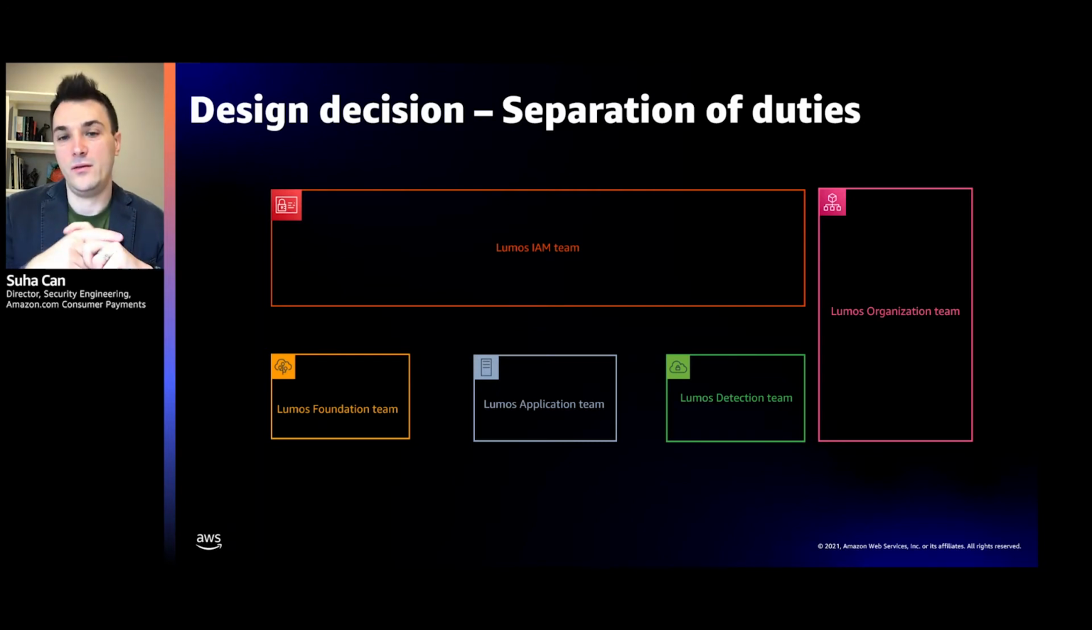And finally, we have a detections team in Lumos, which does not have any access to the Lumos accounts, but they have access to the logs from all of our accounts, and they build specific threat detections for our application. And then with these 5 teams, we were able to meet our requirement and say that to compromise Lumos will require compromising at least 2 of our 4 teams and the detections team.